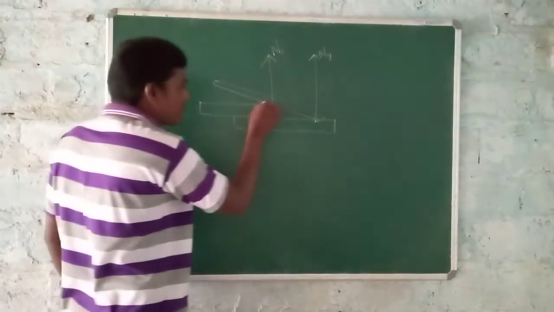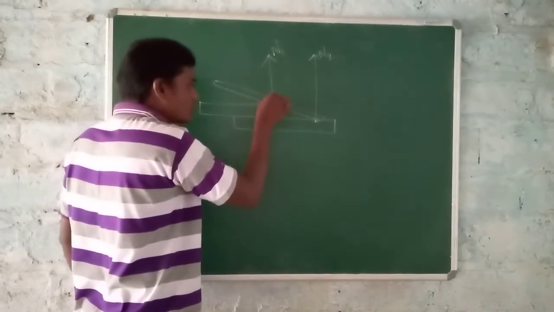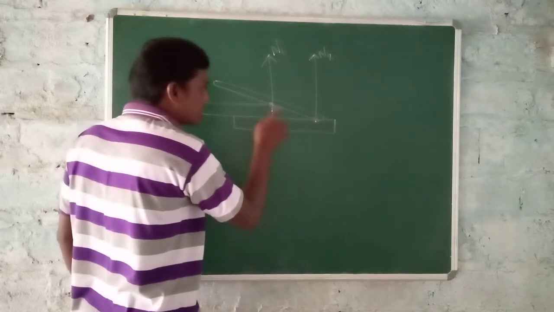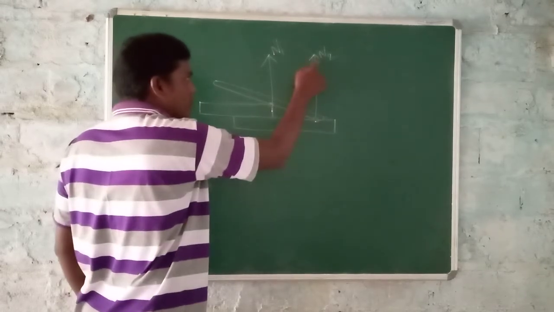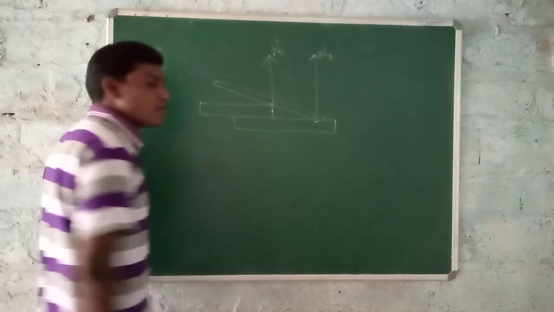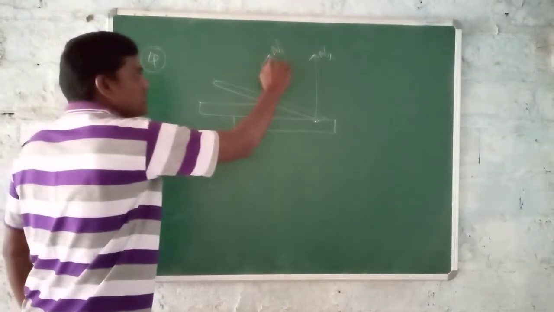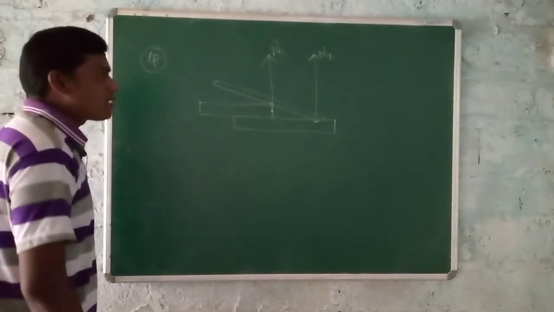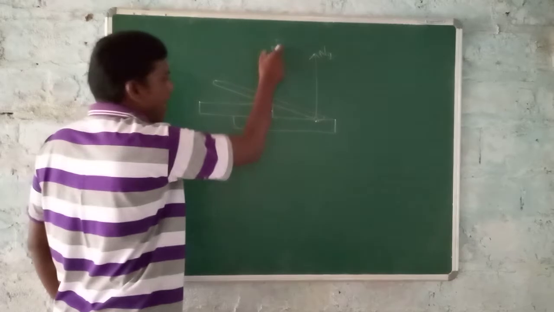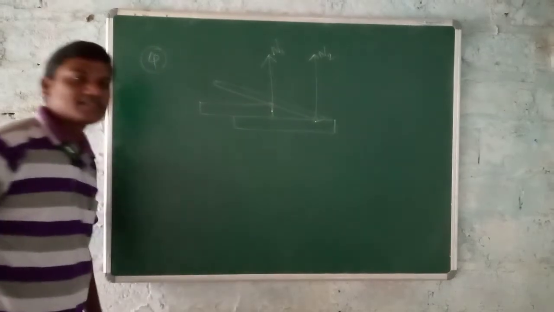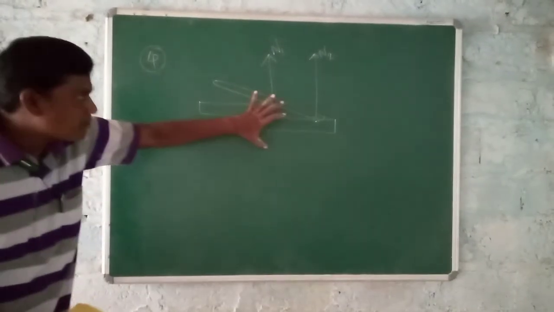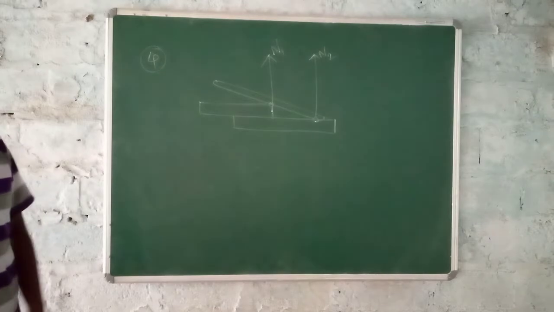That's why the rigid step surface applies force on the stick here and here, one force here and one force here. This is N1 and this is N2, acting vertically upward. This is the way to represent it according to the question.